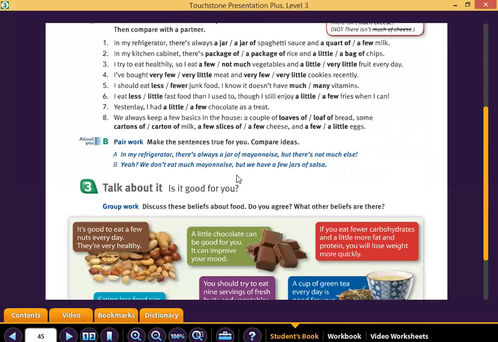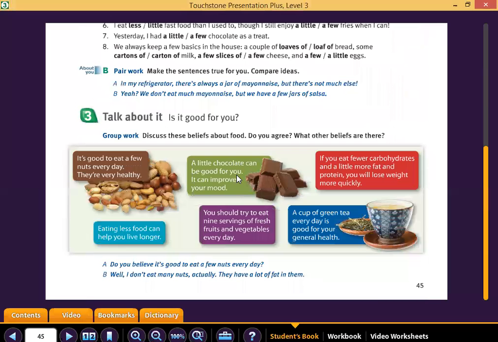Now we have the next exercise. We are going to exercise number 3. Talk about it. Is it good for you? We are going to discuss these beliefs about food. Do you agree? What other beliefs are there?